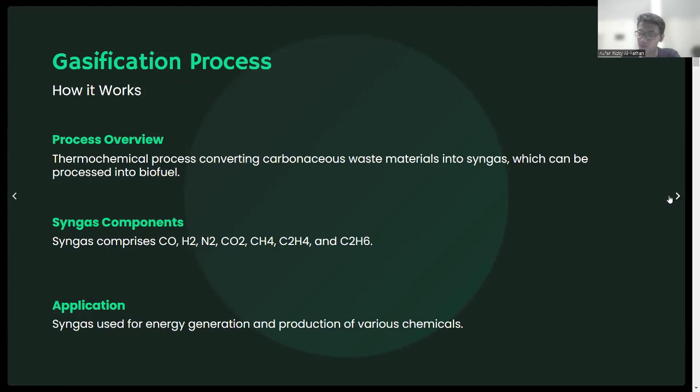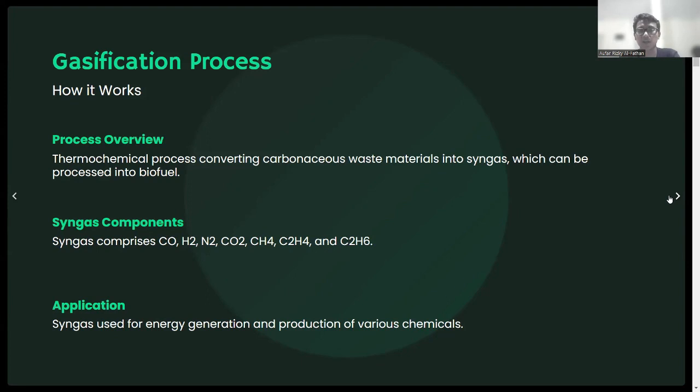Okay, the next step is initial thinking, our first discussion about this problem, the gasification process. Gasification is a thermochemical process that converts carbonaceous waste material into syngas.